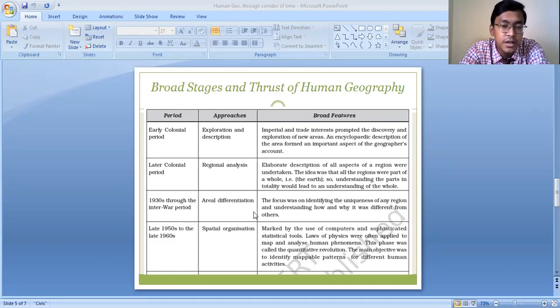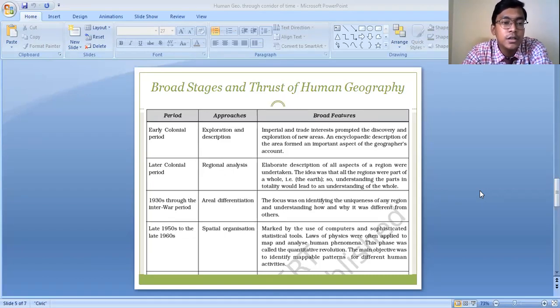Because in this areal differentiation approach, the focus was on identifying the uniqueness of any region and understanding how and why it was different from the others. So the main approach of human geography during this interwar period, after the 1930s, was areal differentiation. According to it, geographers were mainly focused on identifying the uniqueness of a particular region: uniqueness of India, uniqueness of Asia, uniqueness of Africa.